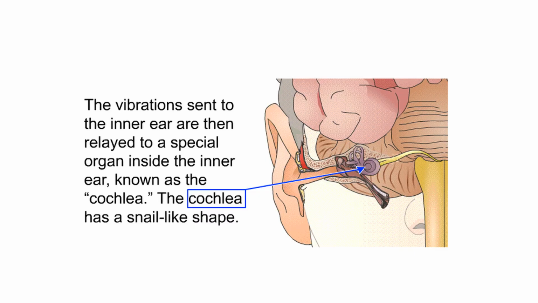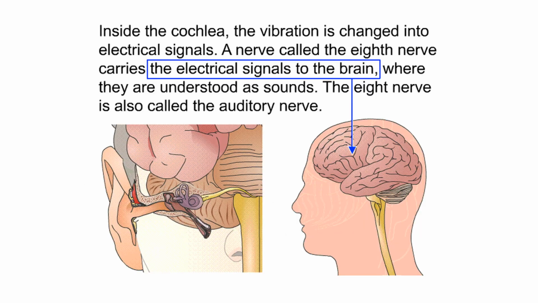The vibrations sent to the inner ear are then relayed to a special organ inside the inner ear known as the cochlea. The cochlea has a snail-like shape. Inside the cochlea, the vibration is changed into electrical signals. A nerve called the eighth nerve carries the electrical signals to the brain, where they are understood as sounds. The eighth nerve is also called the auditory nerve.